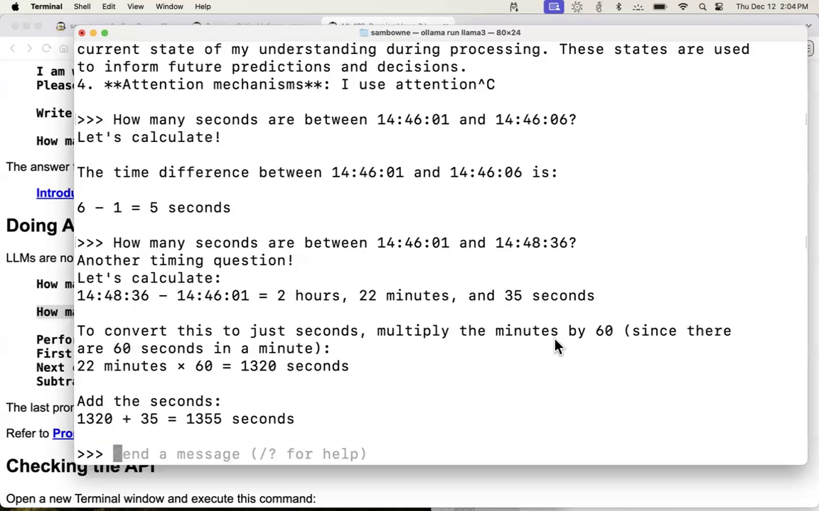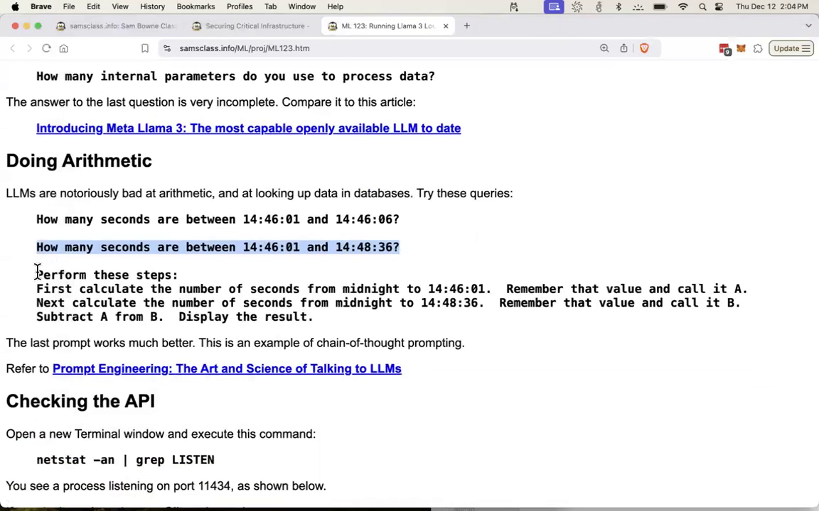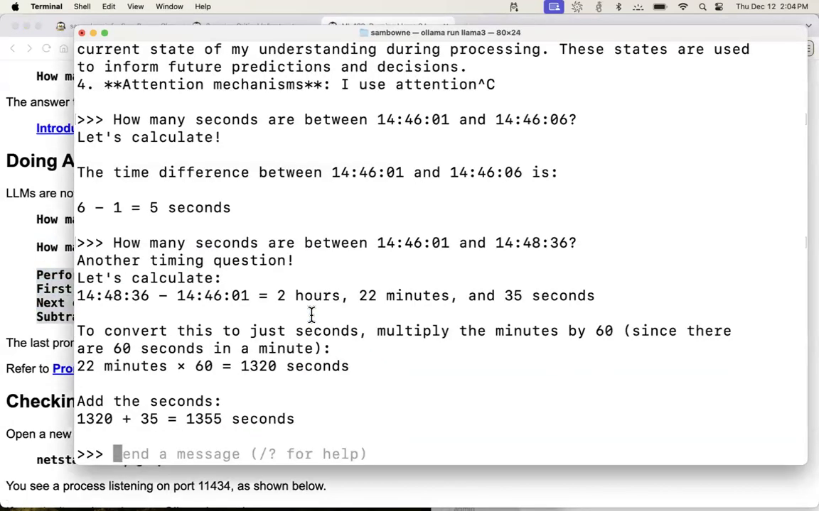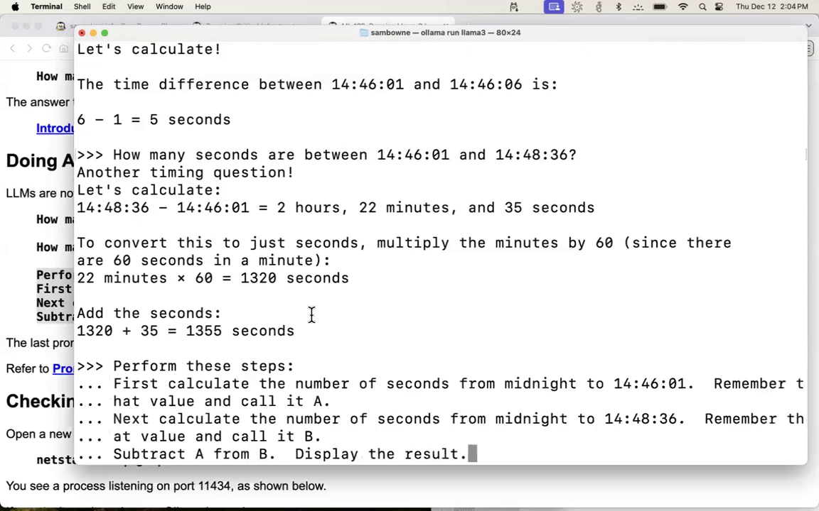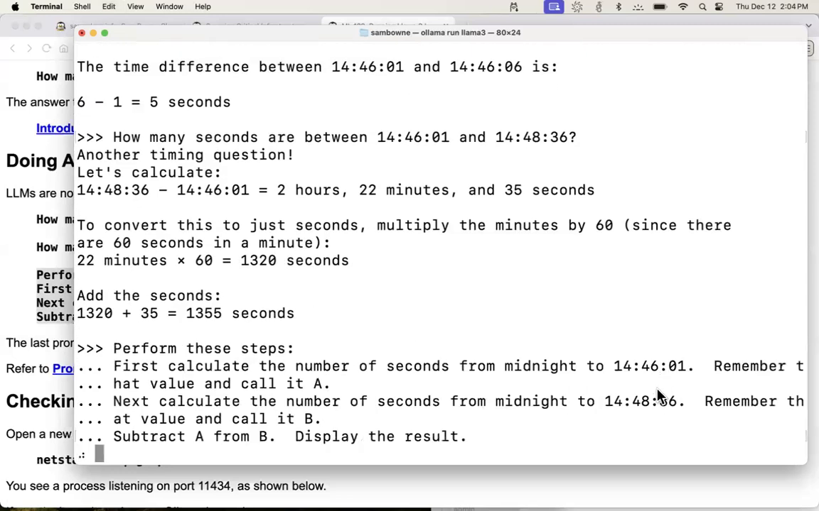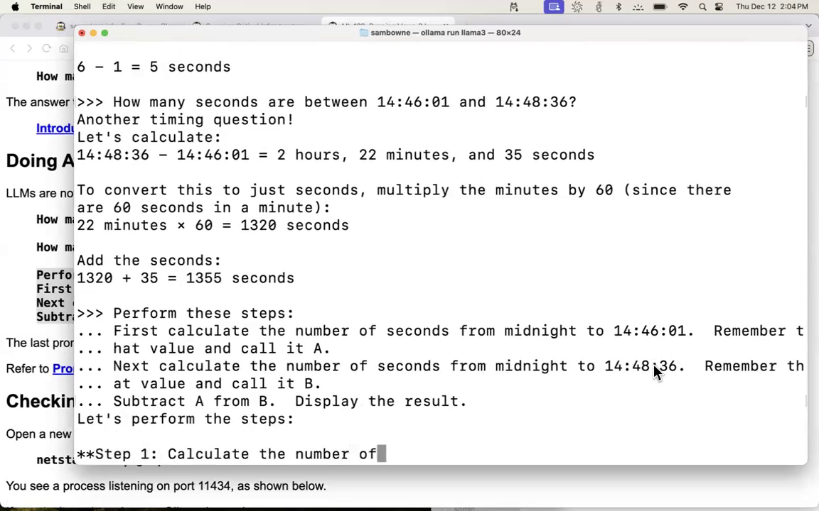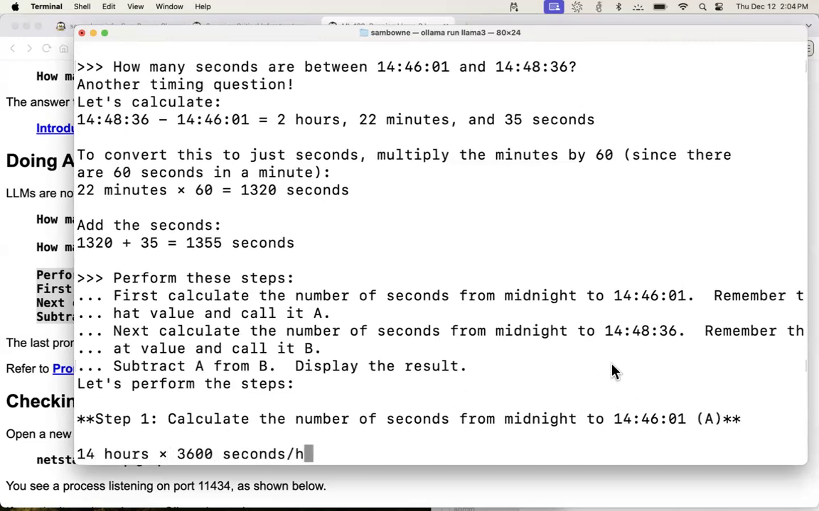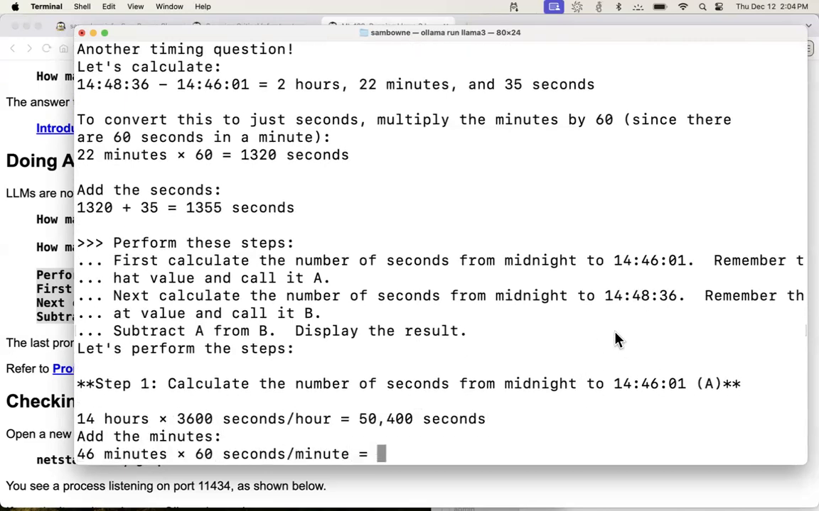Now multiply the minutes by 60. So converting 2 hours to seconds, it takes 22 minutes times 60. It forgets about the 2 hours here. So notice it's very, very bad at doing simple arithmetic. But if you tell it to go step by step, it will do better. And this is what they call prompt engineering. First, calculate the number of seconds from midnight to here. Then calculate the number of seconds from midnight to here. Then subtract them. Here it should do better.